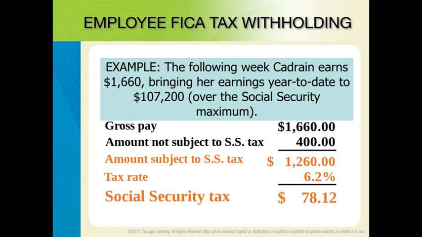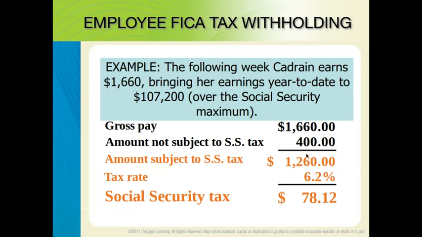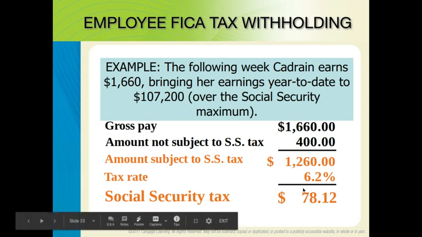So let's do a little bit of math. Her gross pay was $1,660. We subtract the amount not subject to Social Security tax, which is $400. We figured that out on the other slide. So the amount that we multiply by the Social Security tax rate is $1,260. Take that times our tax rate, and we get $78.12. You can check the math on here.